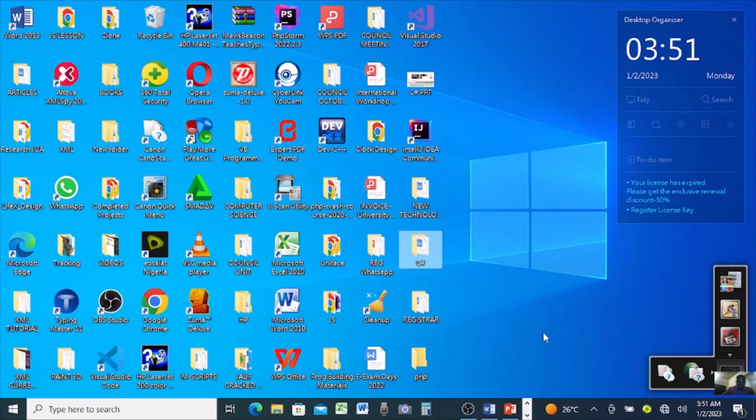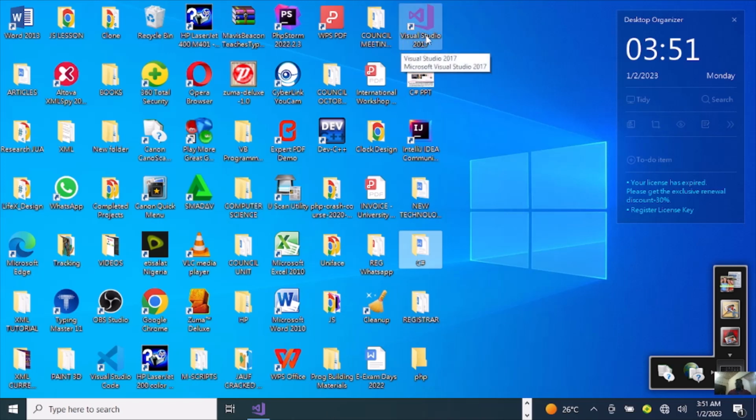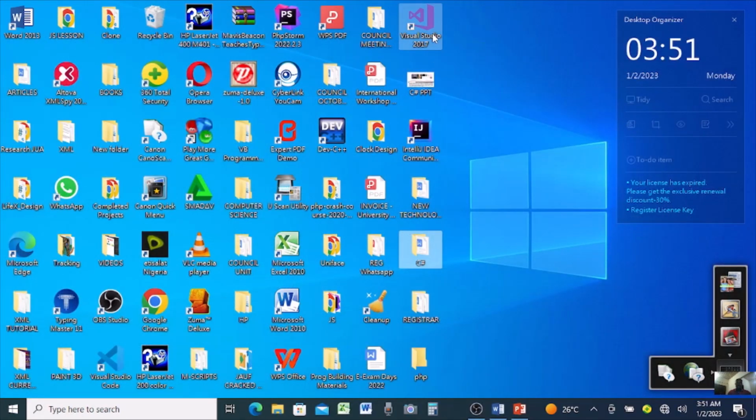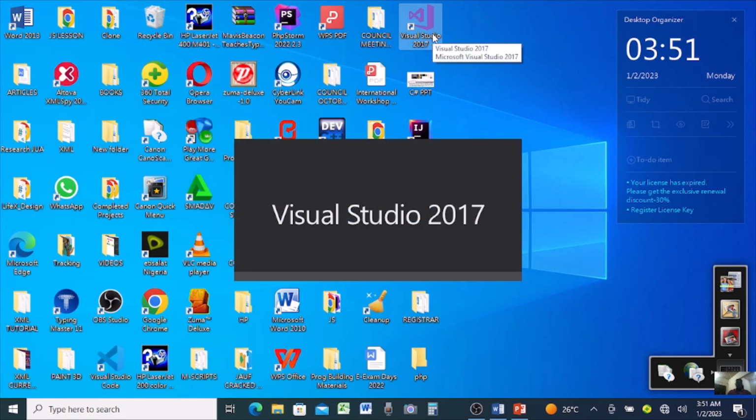So what we are going to do is very easy right here. We are going to go ahead and open Microsoft Visual Studio. Currently the IDE I'm using is Visual Studio 2017. As you can see here, I have some stuff here. Let me just save it and close it, and go ahead and reopen Microsoft Visual Studio.